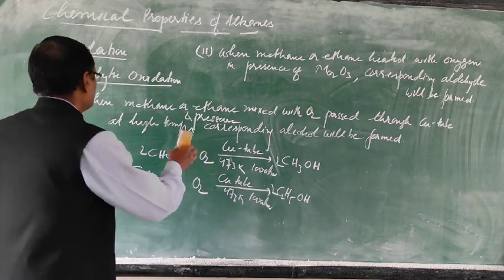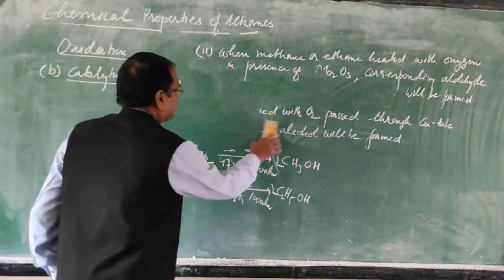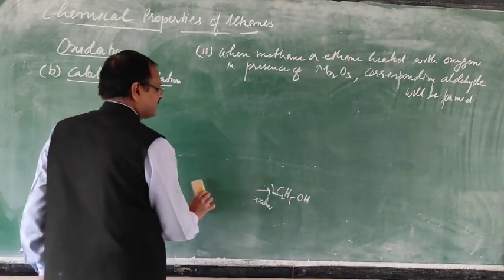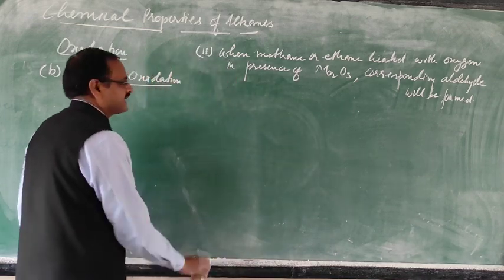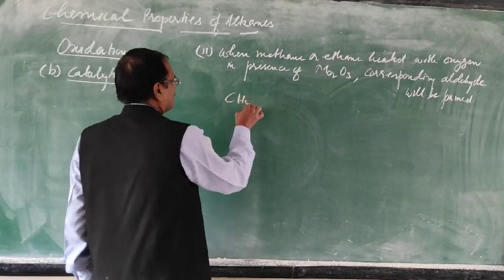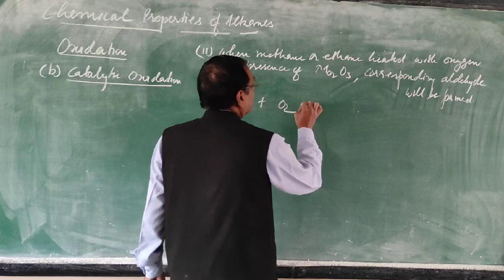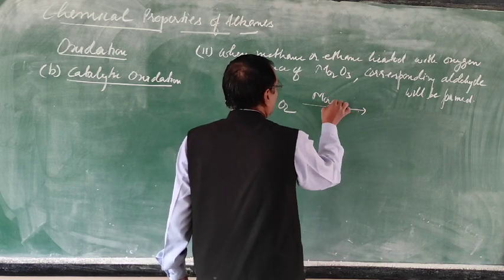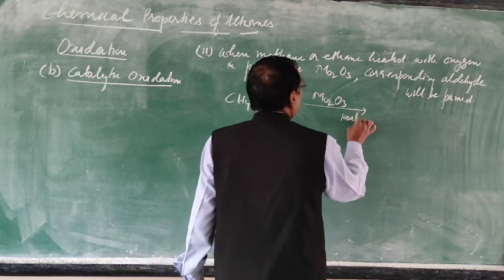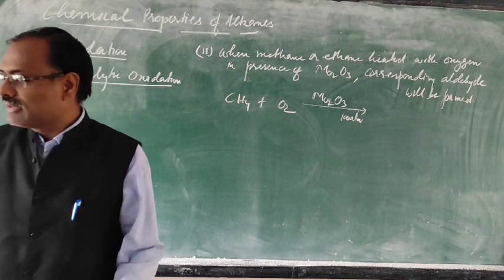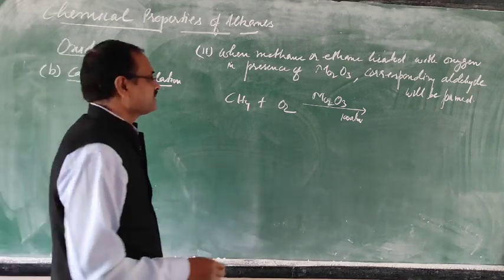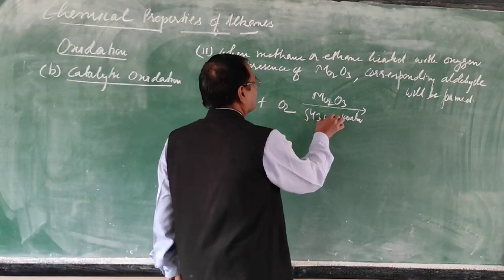First of all, methane is mixed with oxygen, and this molybdenum oxide is there, at 100 atmospheric pressure, and the temperature we have to maintain here is 543 Kelvin.